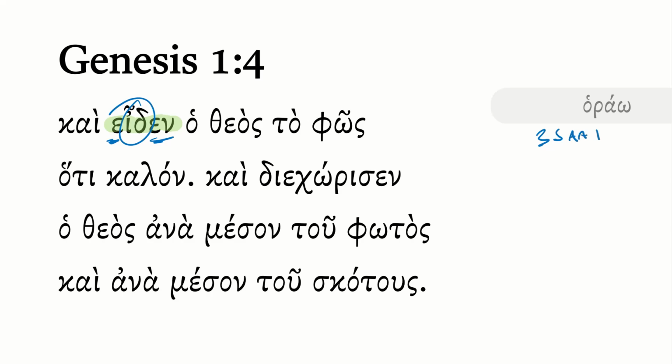This continues the pattern that we saw in the prior verse, where we've moved from imperfect verbs in verse 2, setting the background, to now aorists that are driving things forward. The subject is ho theos, so God saw, and what does he see? Phos, the word that we've already seen previously, light here in the accusative. Now, what does he see about the light? That it is kalon. Kalon here means good, or tov in Hebrew. So God saw the light, that it was good.